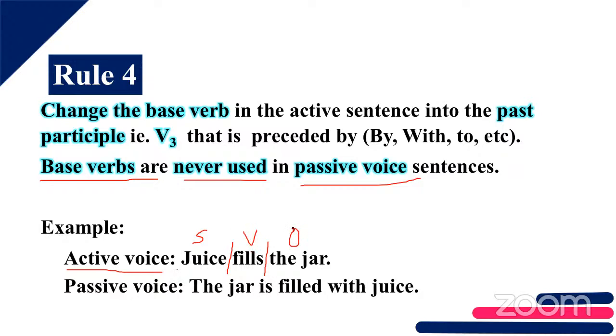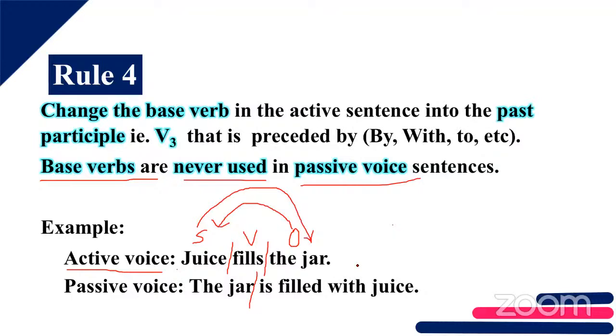With respect to the first 3 rules, how do we change the sentence? We have identified the subject, verb and object, that is the first rule. What is the next rule? We want to interchange them. The object goes to the place of the subject, and the subject to the place of the object.